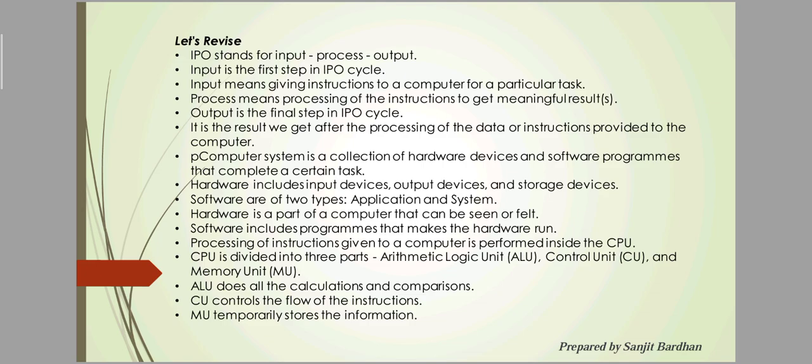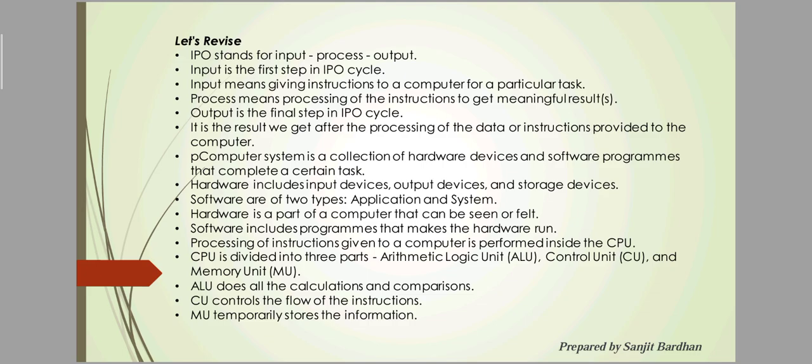Okay, next part is the processing of instructions given to the computer, which is performed inside the CPU box. The CPU has three different units. First is the arithmetical logical unit, second is the control unit, third is the memory unit.